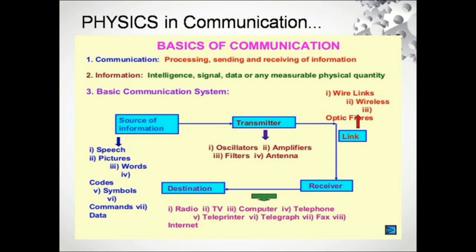There are basic tools here, starting from the source of information and the transmitters. What physics is here? We make use of oscillators and amplifiers. Depending upon the requirement, we can choose a type of amplifier and a type of oscillator, so that the transmitter plays the role of transmitting the signal from one point to another point. And apart from this, the major role is played by the link.